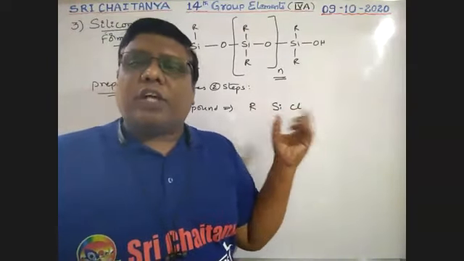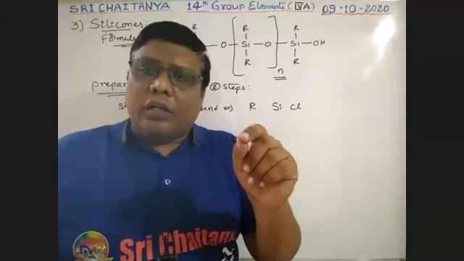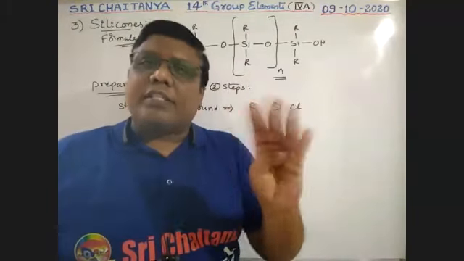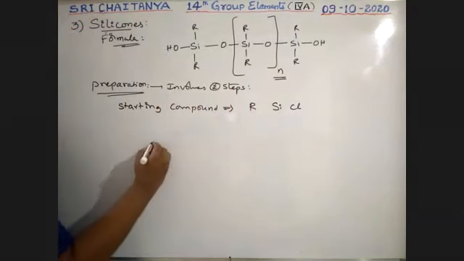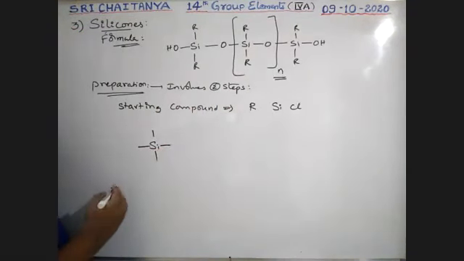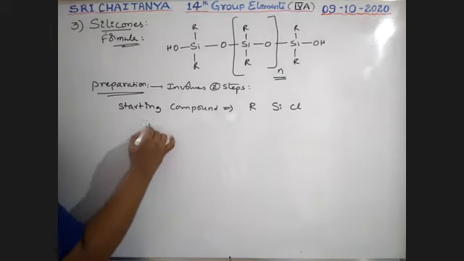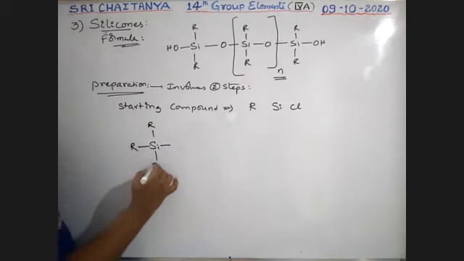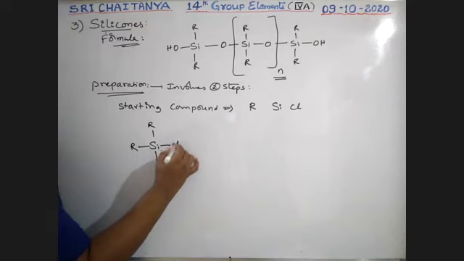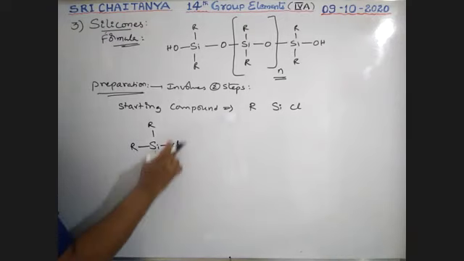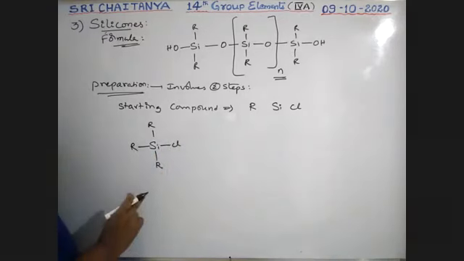This combination of compounds, because silicon can form 4 bonds, just like carbon. So among all these, 4 alkyl groups and 1 halogen may be attached. This comes under this category.